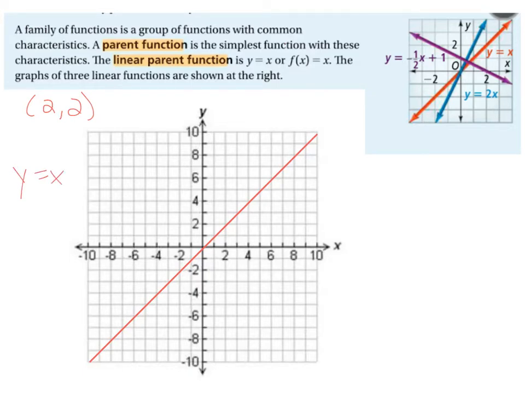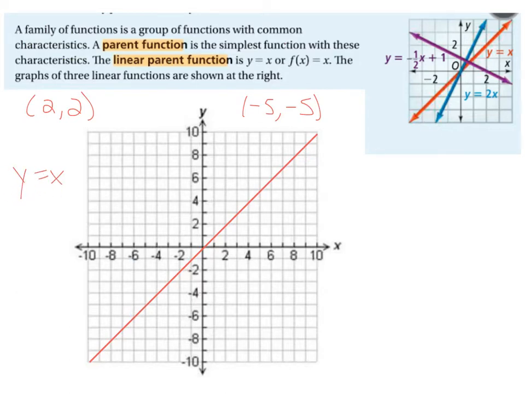And where do we see that? Well, we see that right here at (2, 2). That point is on our line. And the same thing for any other point. If the y coordinate equals the x coordinate, that could be, say, (-5, -5), where the x coordinate and the y coordinate are the same number. Where do we see that? (-5, -5) is right down there. That point is also on the line.